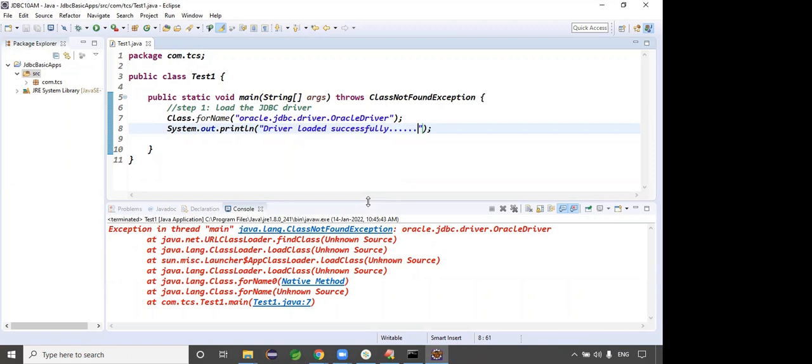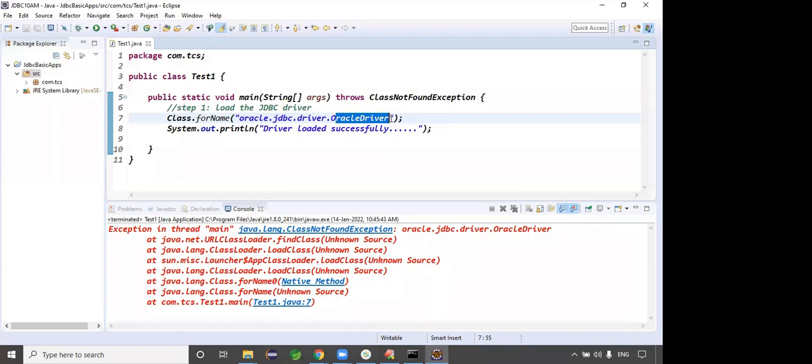Why is this a ClassNotFoundException here? Because you are writing the driver, right? But tell me, the driver class belongs to what? The java.lang package? No. The driver class itself is given by the Oracle vendor, right? They gave this driver class in the form of a jar file. So they gave the jar file.